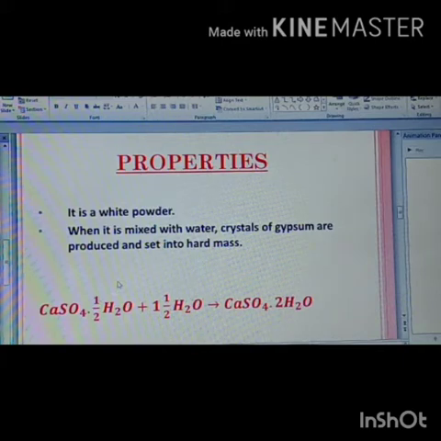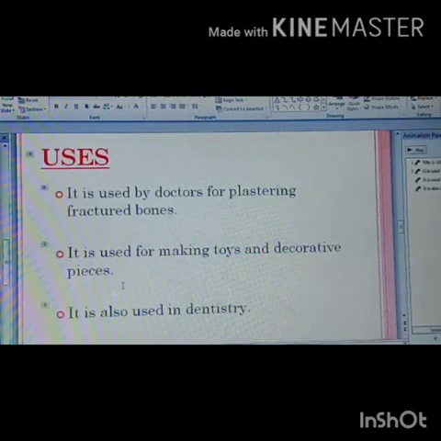So plaster of Paris is always stored in airtight containers because air contains moisture. This moisture can cause the setting of plaster of Paris into a hard mass of gypsum. And what are the uses of plaster of Paris? The first use is for making molds. It is used for setting fractured bones. Also used for making statues, toys, decorative pieces. It is used for smoothing the surfaces and also used in dentistry.